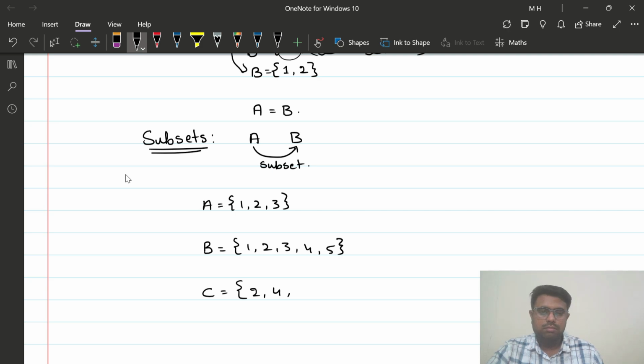If I want, I can include 3. You can see 1 is in B, 2 is in B, 3 is also in B. So all the elements of A are in B, so I can say that A is a subset of B.